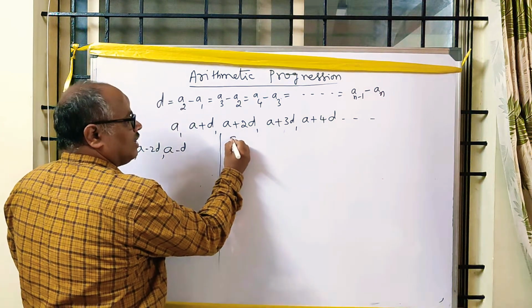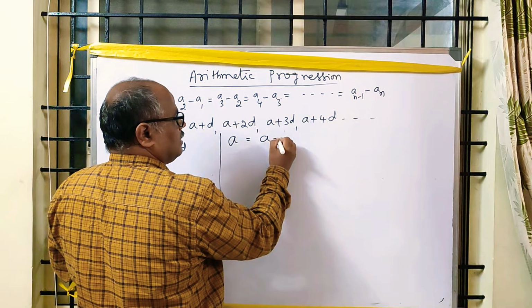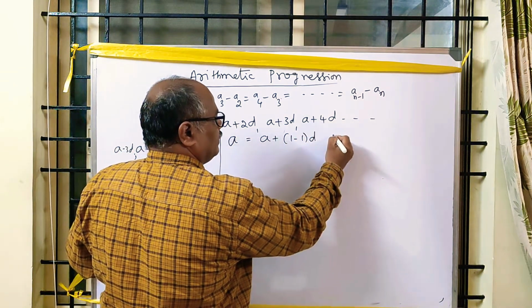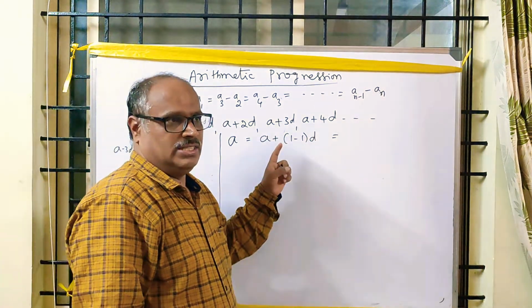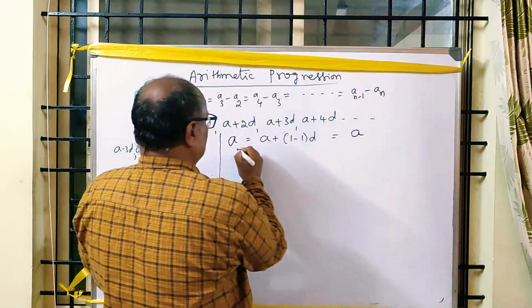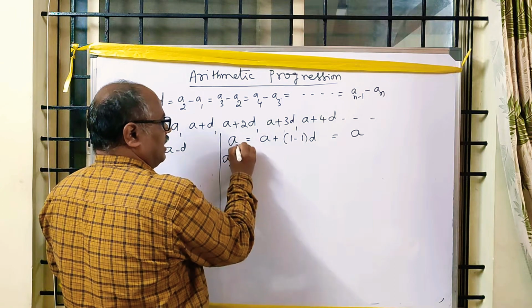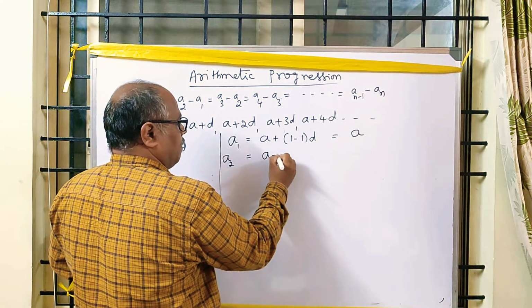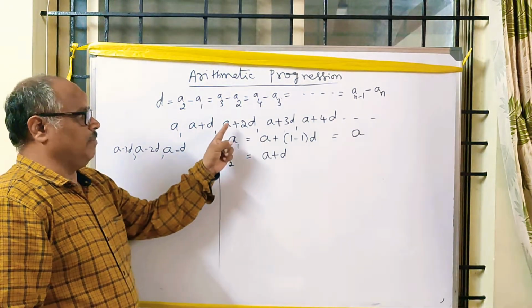You know, the first term is a plus 1 minus 1 into d. 1 minus 1 is what? 0. 0 into d is 0 itself. 0 plus a is a. That is the first term. The second term is a plus d. You know well, the second term is a plus d.